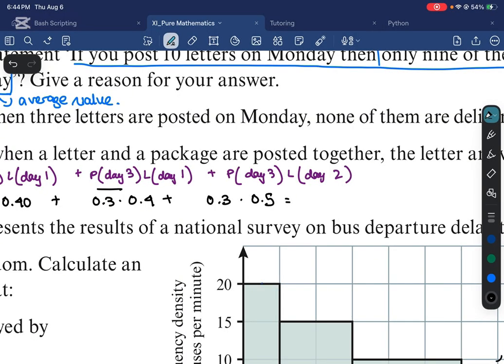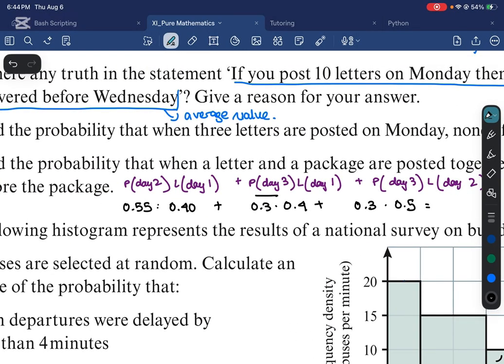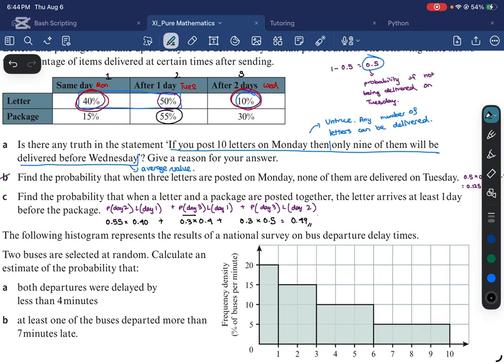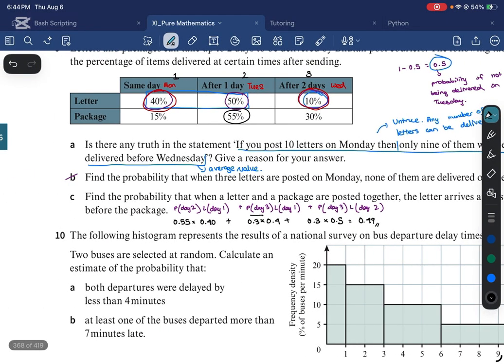All right, so if I add all of these together, so this dot in the middle is multiplication, by the way. All right, so if I add these possibilities together, I get 0.49. And that is going to be your solution. All right, so 0.49 is your solution for C.